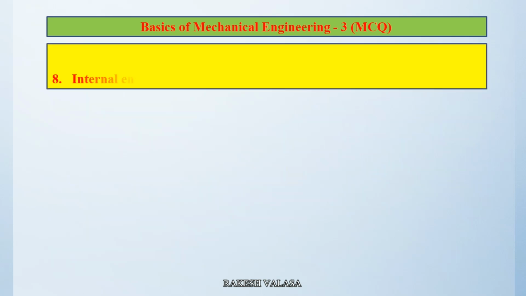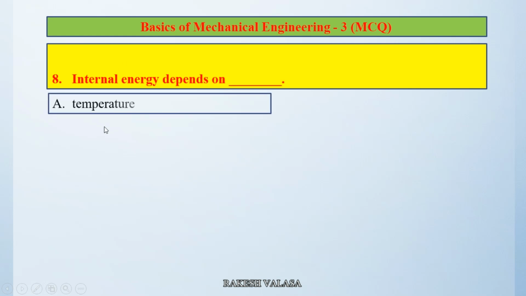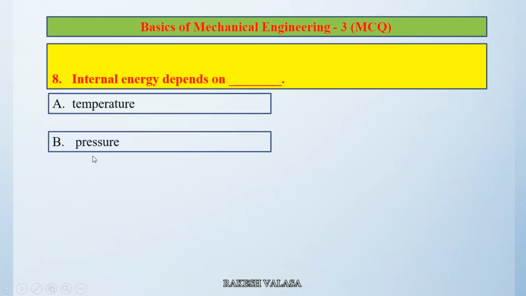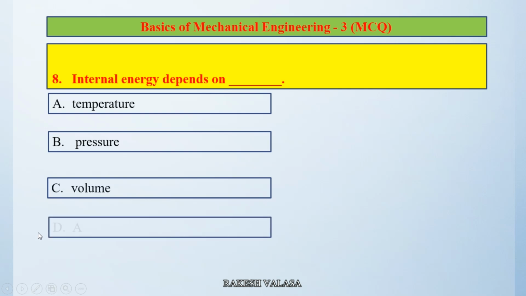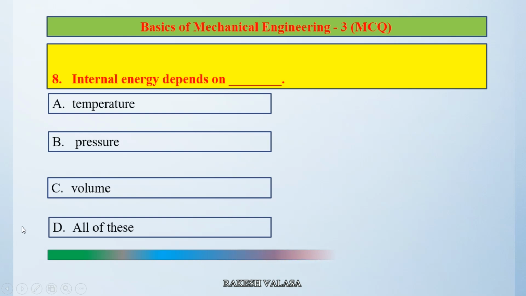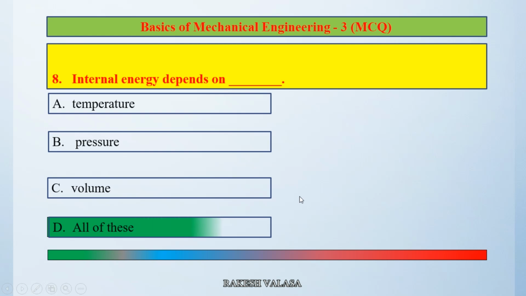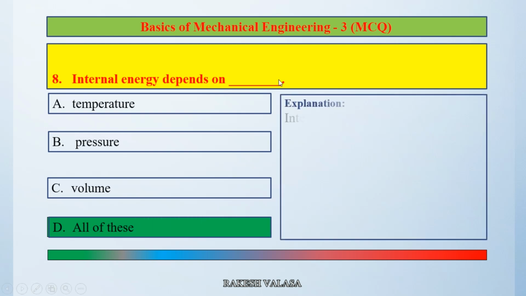Question number 8. Internal energy depends on dash. Option A, temperature. Option B, pressure. Option C, volume. Option D, all of these. The correct answer is option D, all of these. Let us see the explanation.